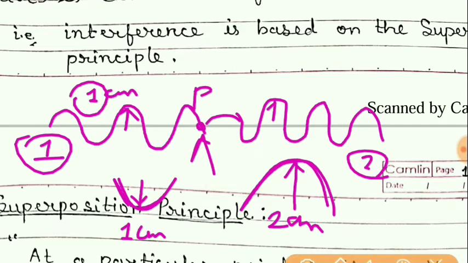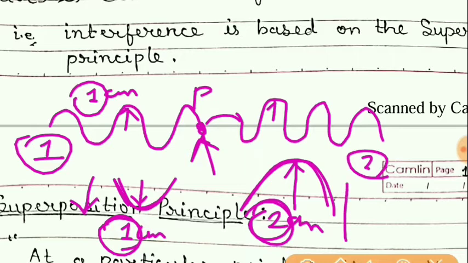So when this trough and crest meet at point P, what will happen? The resultant effect will be 2 minus 1, because for the first wave the displacement is in the negative y direction, and for the second wave the displacement is in the positive y direction.